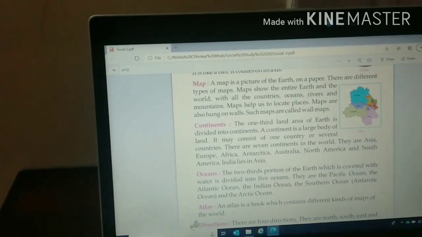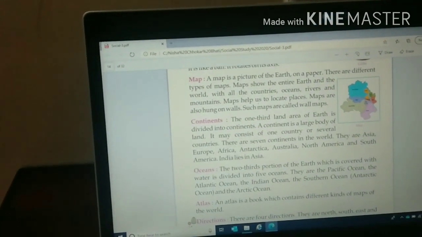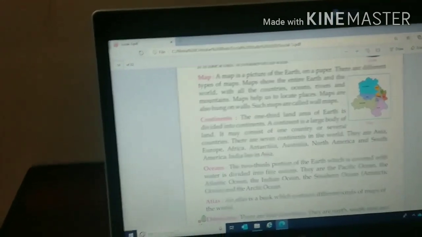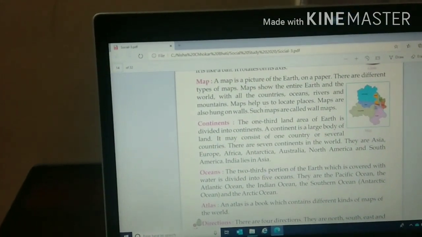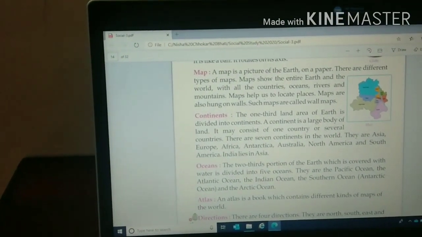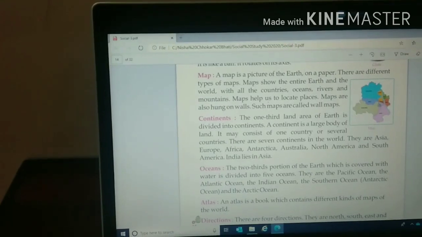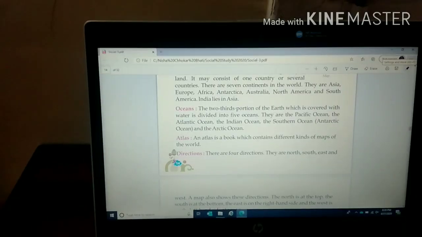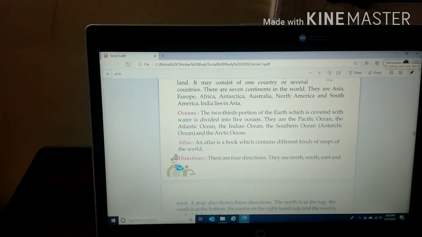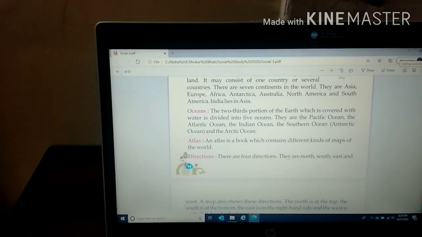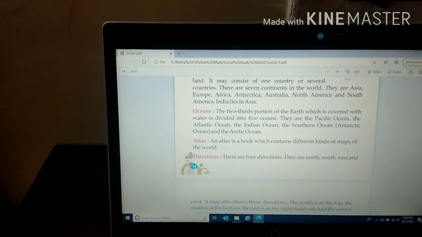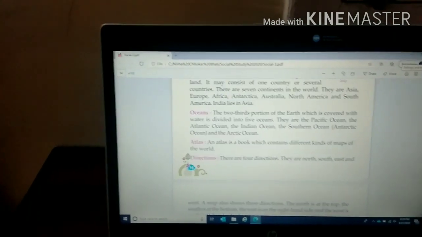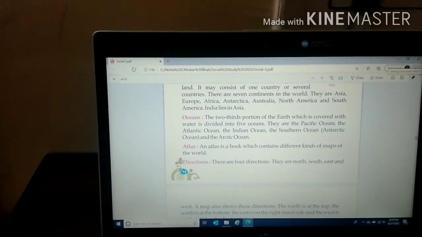Now next is oceans. The two-thirds portion of the earth which is covered with water is divided into 5 oceans. They are the Pacific Ocean, the Atlantic Ocean, the Indian Ocean, the Southern Ocean and the Arctic Ocean. What are oceans, children? An ocean is a large body covered with water, or large water bodies are known as oceans.